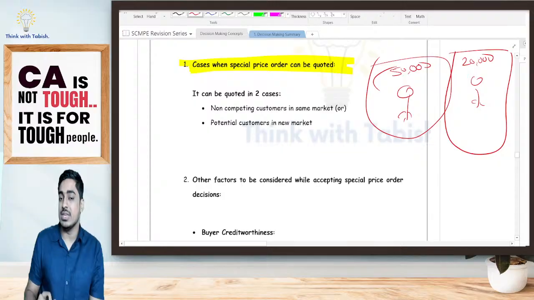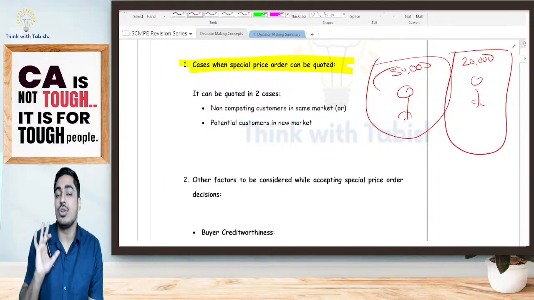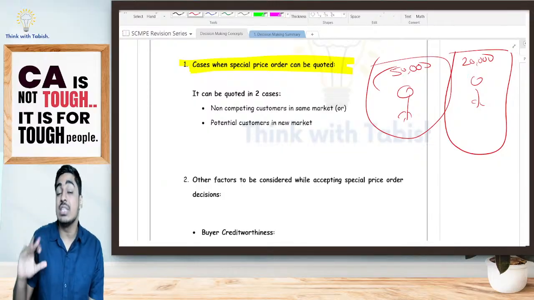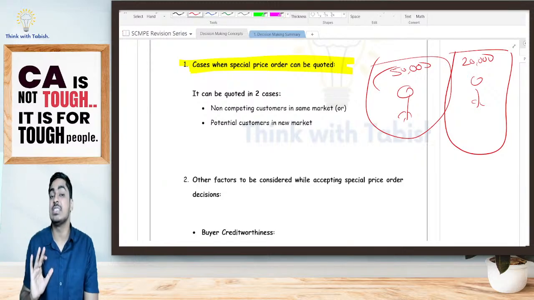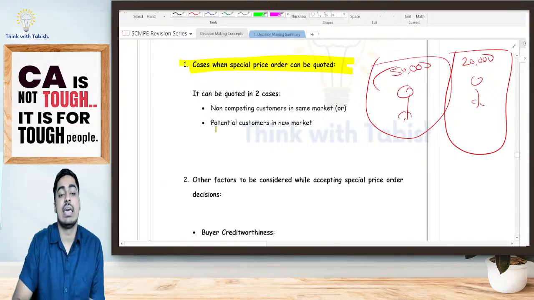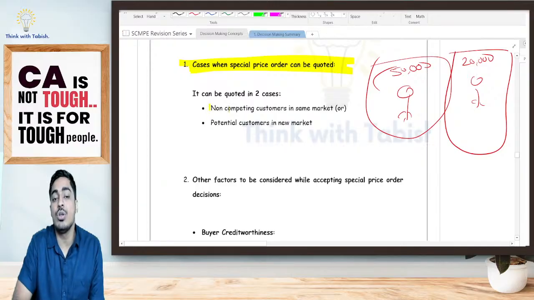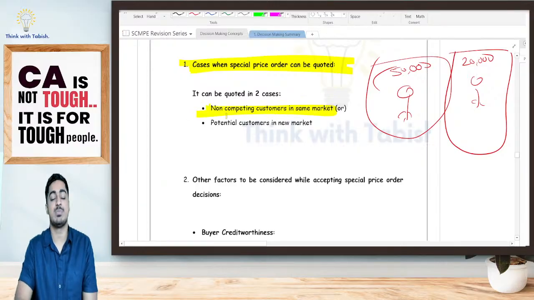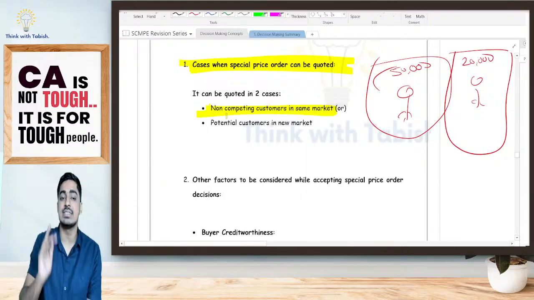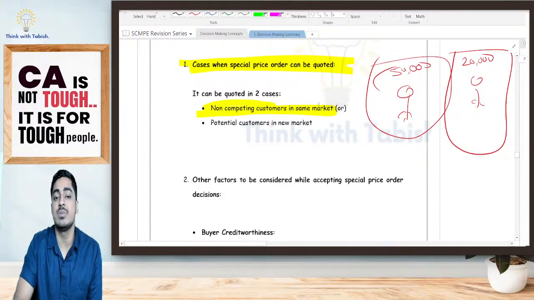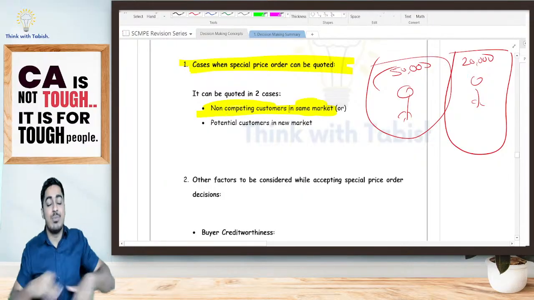You are trying to loot me. Yes or no? Yes, I cannot be charging a special price order in all scenarios. Only in 2 scenarios I can be charging. Either I am getting my work from a non-competing customer in the same market. Special price order can be quoted in only 2 cases. Either it is a non-competing customer in the same market. Same market means the locality is the same.